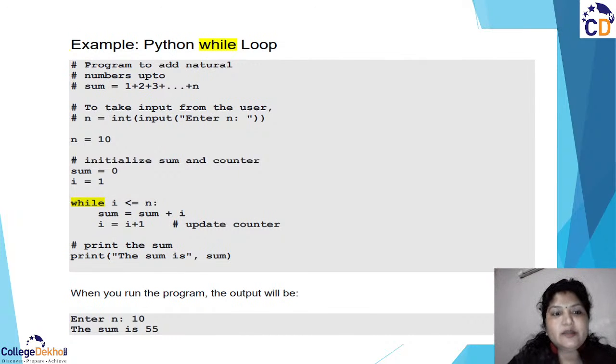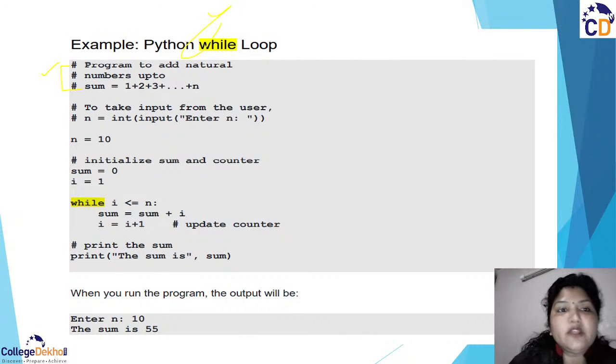Now let us see some examples. This is an example where we have written one program to add the natural numbers, 1 to n. In this program, there are a number of things. You have the first part: the first three lines are taken as a comment.